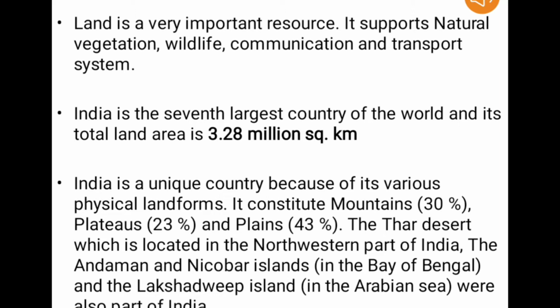Besides these major landforms, we also have other important physical features such as the Thar Desert, which is located in the northwestern part of India. We also have two groups of islands, the Andaman and Nicobar Islands in the Bay of Bengal, and the Lakshadweep Islands in the Arabian Sea, which are also part of the total land area of India.